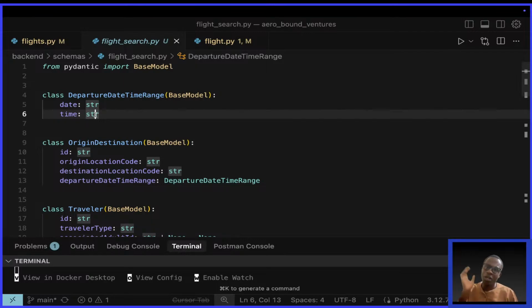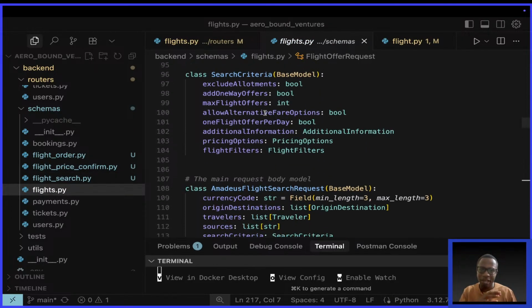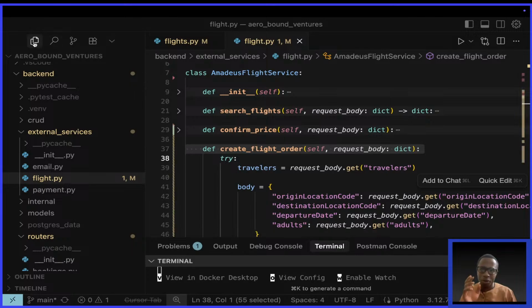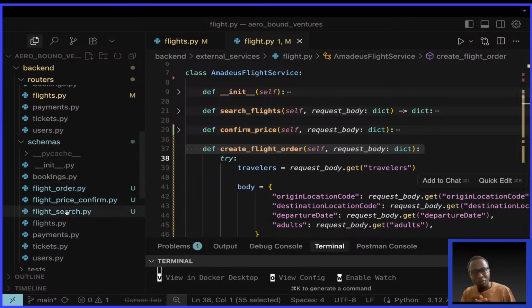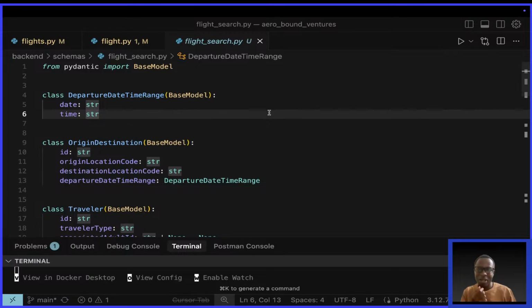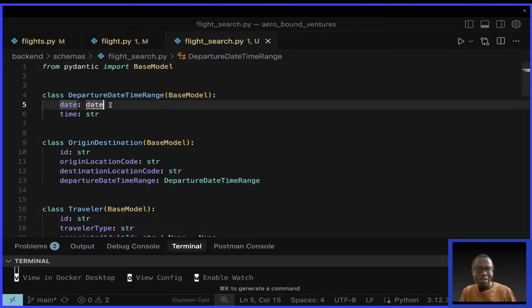Earlier on in the other code, which I've abandoned, and for those of you who are joining, I am recreating everything. I abandoned this flights module here and I began creating the things on my own. When I was recreating them, I even made another mistake by copying some of the things from the other side into this. And I hustled. Now listen to why I hustled. When I copied, what I copied was generated by AI, and it had things like date here.